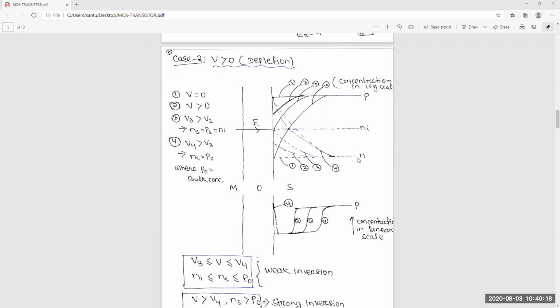Similarly at this voltage V4, the electrons will come to this point, the concentration of P. That's why a charge of electrons is shown. This part is the negatively ionized impurity, and this is the electrons.